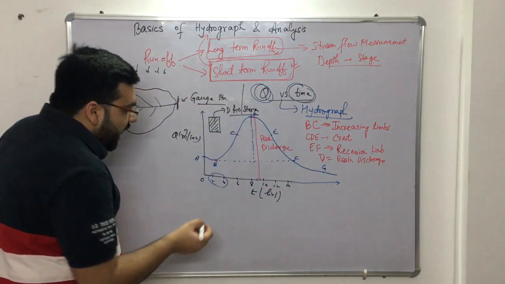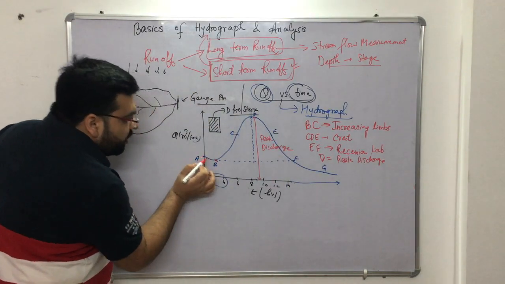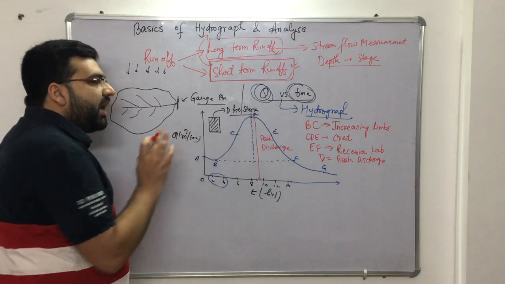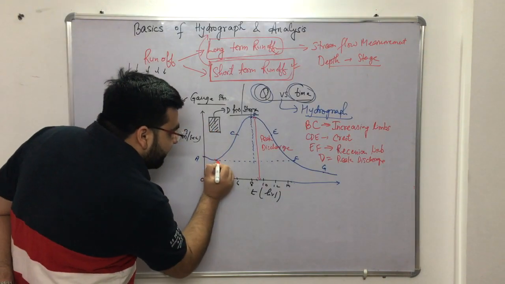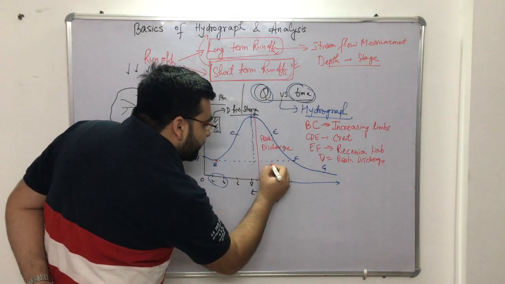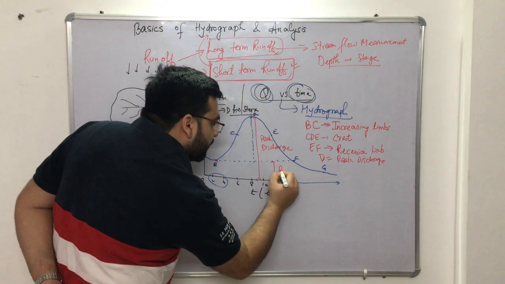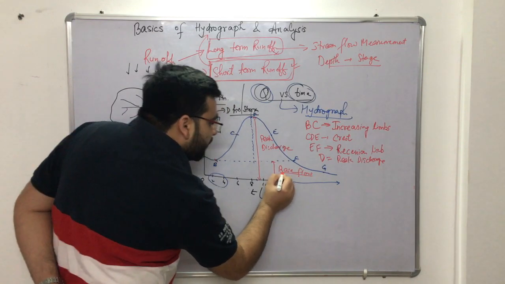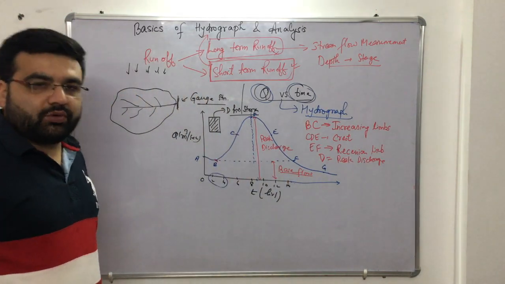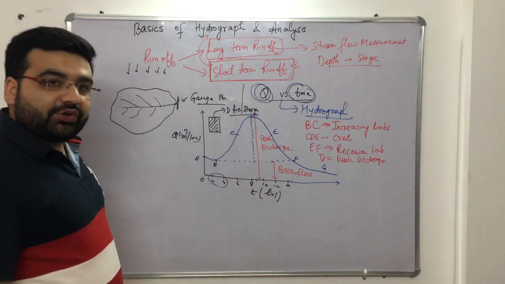Clear? Now, this flow, I told you that before the storm has actually happened, there was some flow in the stream, right? So this flow, if I draw a straight line, this flow is known as the base flow. So these are a few parts of the hydrograph.